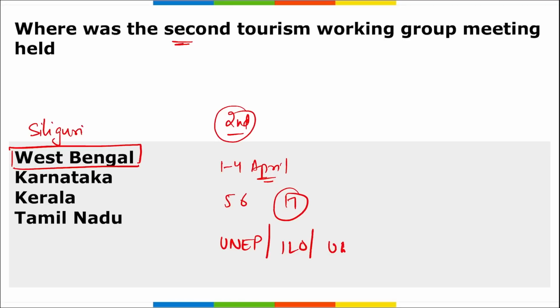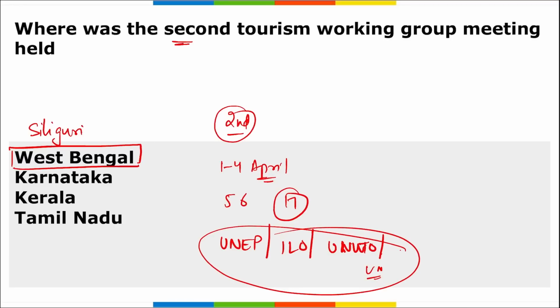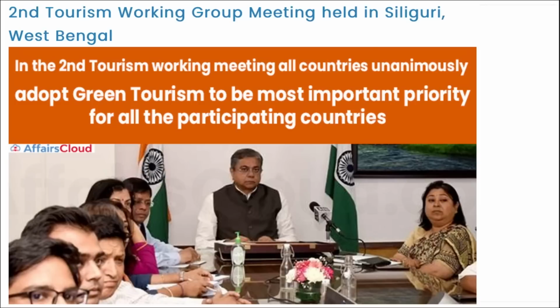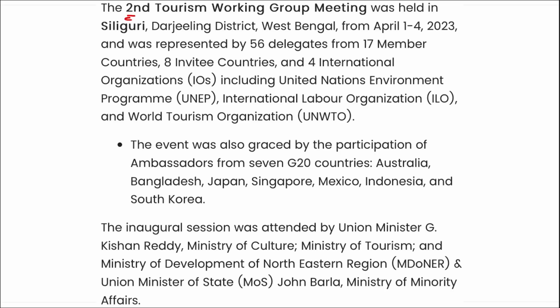and along with them the UN also took part. So these were some of the organizations that took part in the second tourism working group meeting held in Siliguri, Darjeeling. Here you can see that this was the second edition of this meeting, held in Siliguri, Darjeeling district of West Bengal from 1st to 4th of April.